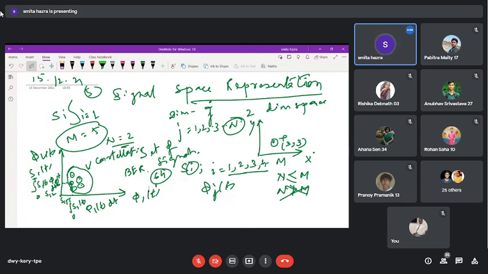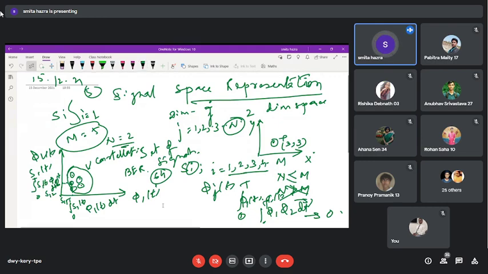And all these basis functions are termed orthonormal basis functions, because we know that the product of phi 1 and phi 1 will lead to 1 within the interval, but phi 1 and phi 2 into dt within the interval will lead to 0. So that is why they are orthogonal to each other, normalized to unit energy. So they are termed orthonormal basis functions.